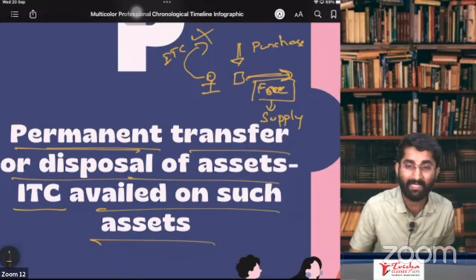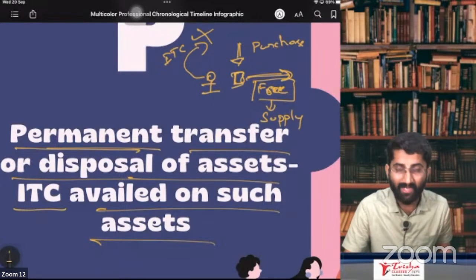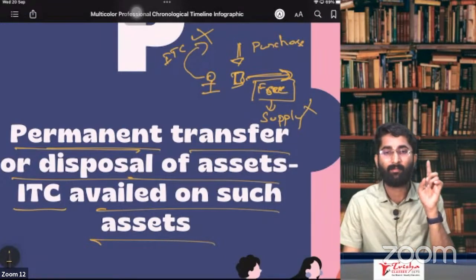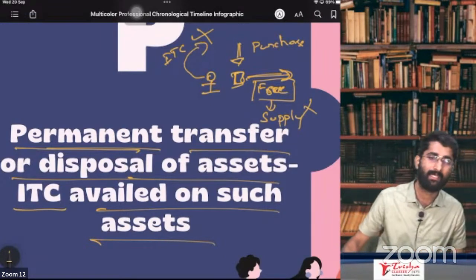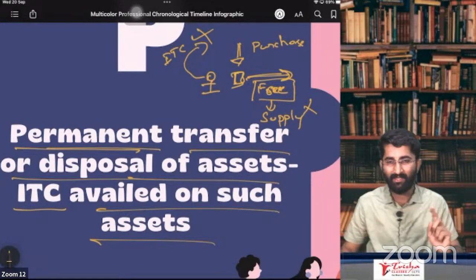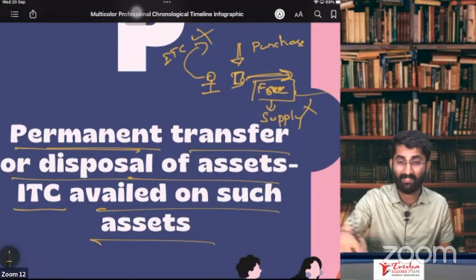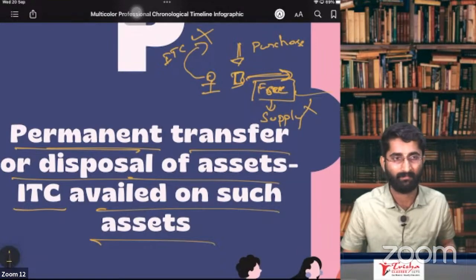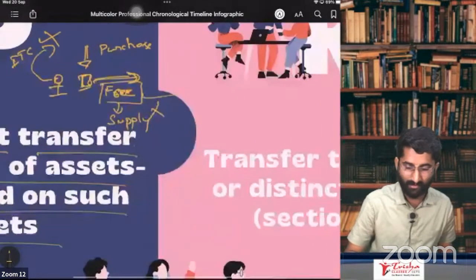Remember, this will be considered as supply. What if I have not taken ITC, sir? On these goods, if I have not taken ITC, then it is not supply. It won't be considered as supply. Clear? If you have taken ITC, then giving free will be considered as supply. If you have not taken ITC, then it will not be considered as supply. Easy peasy? Yes, sir. That is about P.